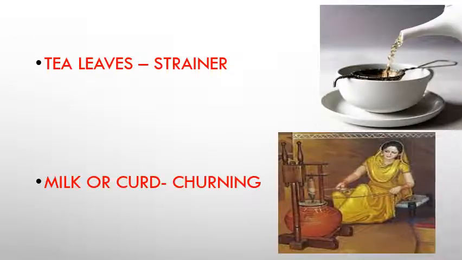There are many instances when we notice a substance being separated from a mixture of materials. Tea leaves are separated from the liquid with a strainer while preparing tea. Grain is separated from stalks while harvesting. Milk or curd is churned to separate the butter.